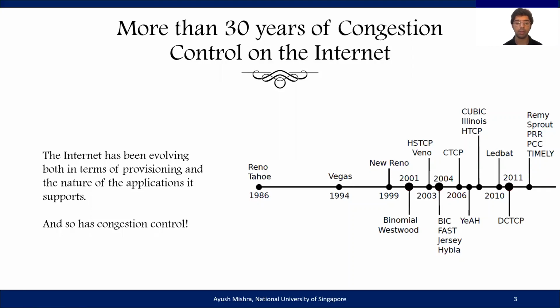As the internet has evolved, both in terms of provisioning and the nature of the applications that it supports, so has congestion control. And as a result, we've had a largely heterogeneous mix of congestion control algorithms on the internet, as has been verified by previous studies marked in red on the timeline. Most of these congestion control algorithms have not been specifically designed to work with one another. However, all of them have coexisted on the internet because they all react to one common network stimuli, which is packet loss. In fact, for most of them, packet loss is the only congestion inference mechanism that they use.